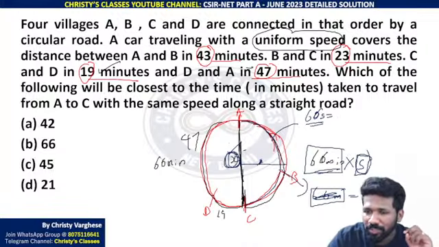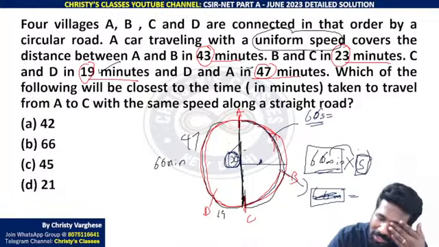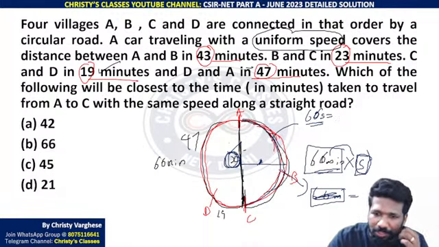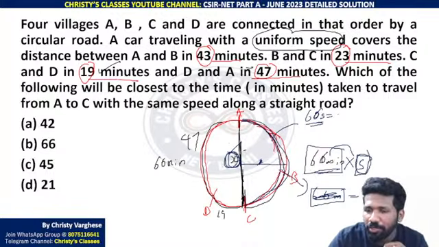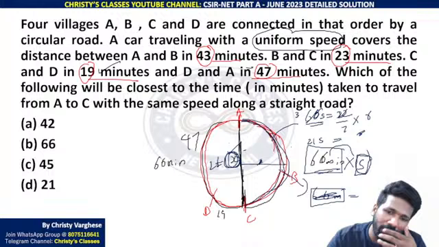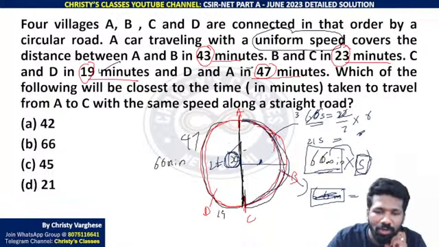So 66 into s means time into speed, distance is speed into time na. So 66s is equal to this distance A to C circumference distance equal to pi into radius. Pi is 22/7 approximately. Radius क्या है? Radius is r. 2r is x. X is 2r. Keep that in mind. अभी 22 66 कैंसिल किया तो 3 मिलेगा. 7 क्रॉस मल्टीप्लाई किया तो r का वैल्यू 21s मिला. r का वैल्यू 21s है. सो 2r क्या होगा? 42s.